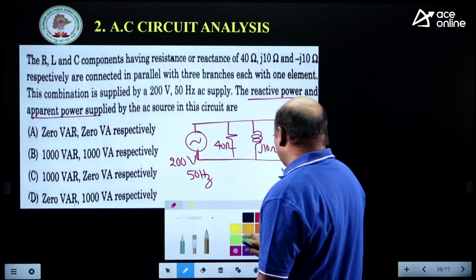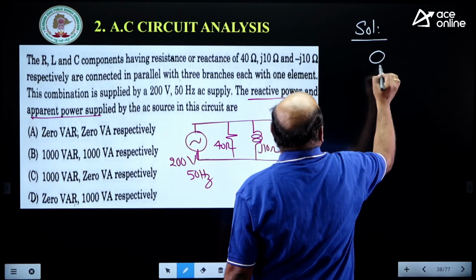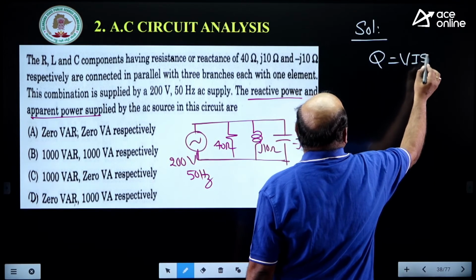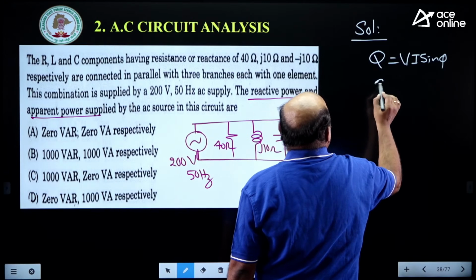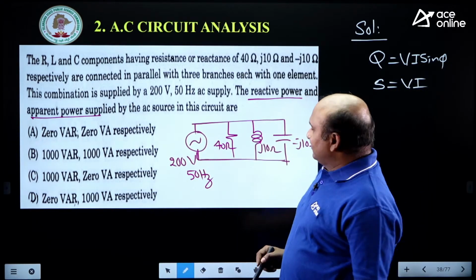Reactive power and apparent power means what here? We need to consider reactive power Q is equal to VI sin phi, and apparent power S is equal to VI. First of all, what is phi?